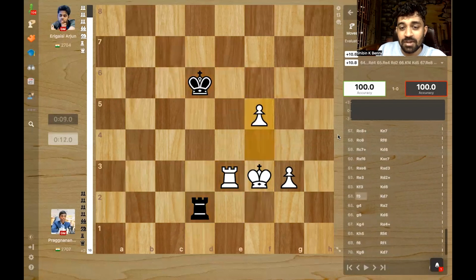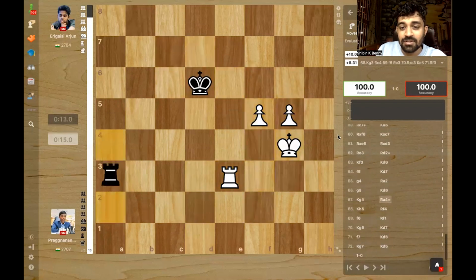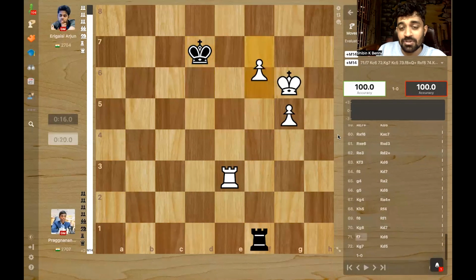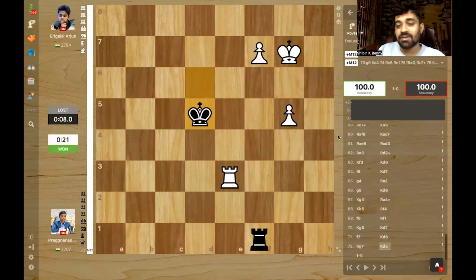It's 2 connected passed pawns. The king is cut off. The white pawn just keeps going forward. And here Arjun resigns. And that ended that mammoth match between two friends, Arjun and Pragg. And Pragg is through to not just the semi-final of the World Cup, he's also going to play in the